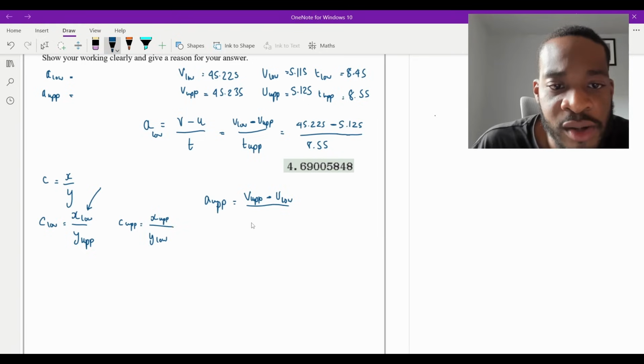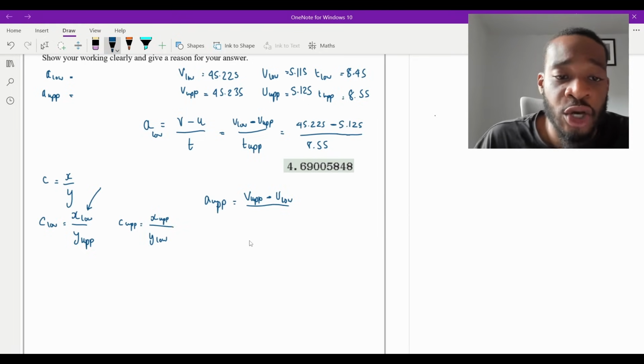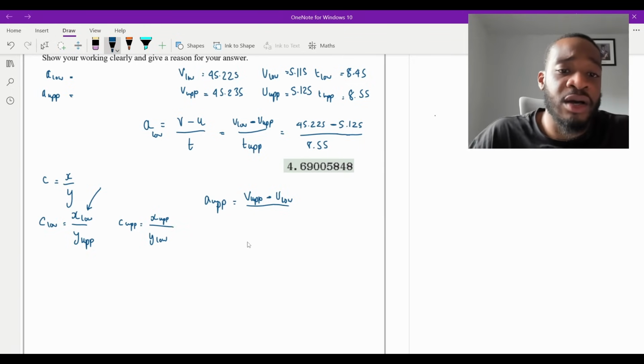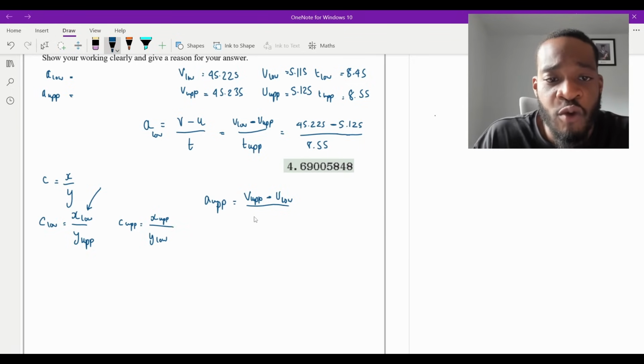So essentially just swapping it over. And then the denominator, remember, we're dividing. The bigger the number you divide by, the smaller the number overall. So surely if I want a to be as big as possible overall, I'm going to choose the lower bound for t, aren't I? So this is my combination now.